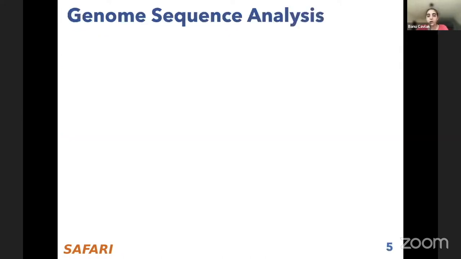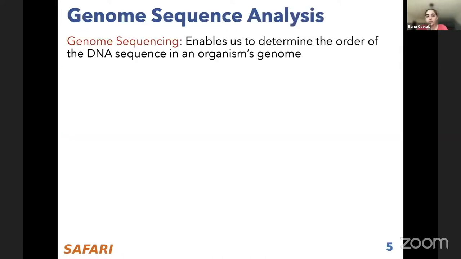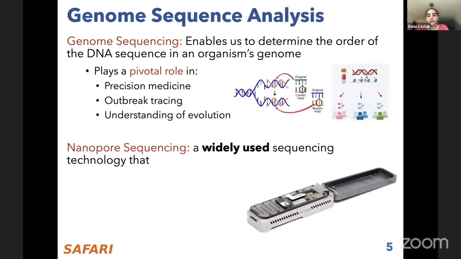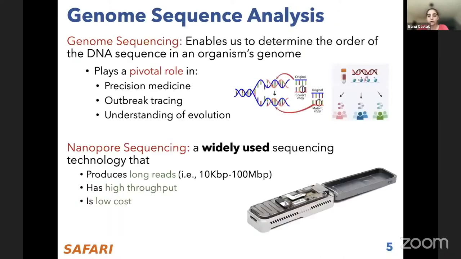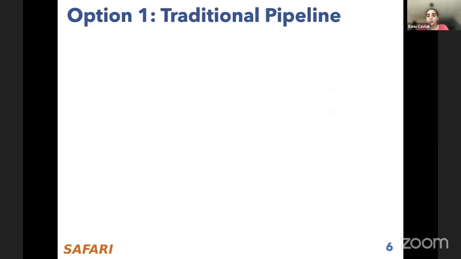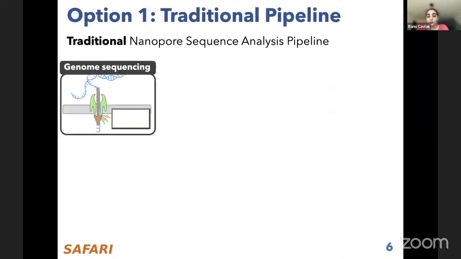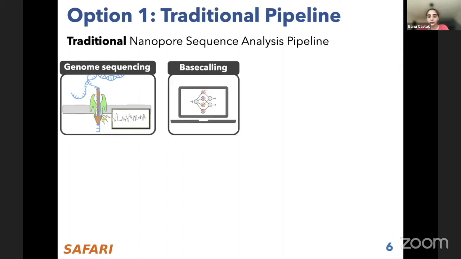I will start with background, but John already gave a lot of the background, so I will skip these parts. As John said, genome sequencing is important in many areas, and nanopore sequencing is a widely used sequencing technology that has long reads, high throughput, and low cost. A traditional nanopore sequencing pipeline starts with genome sequencing, where the reads are passing through a nanopore, and as this is happening, nanopore sequencers are generating a raw signal.